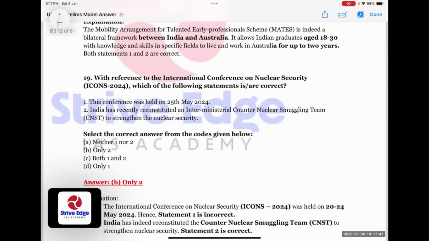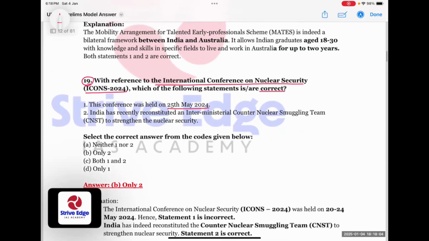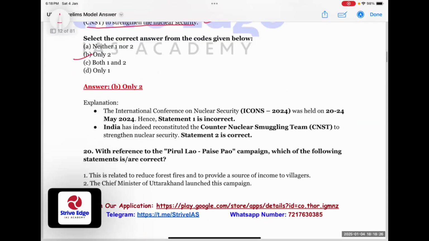Now let's come to question number 19. With reference to International Conference on Nuclear Security, ICONS 2024, which of the following statements are correct? This conference was held on 25th May 2024. This is wrong because it was held from 20 to 24th May. So very near dates are given. India has recently reconstituted an interministerial counter-nuclear smuggling team to strengthen nuclear security. This is correct. So of the two statements, one is wrong and two is correct. So two is the correct answer.